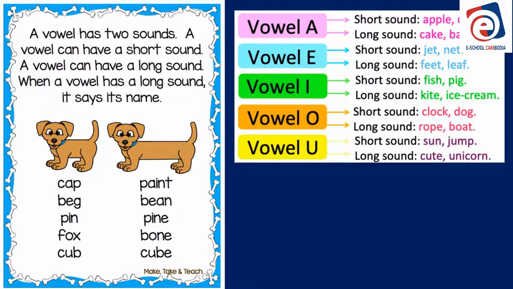A vowel can have a long sound. When a vowel has a long sound, it says its name. A, E, I, O, U. Paint, bean, pine, bone, cube.